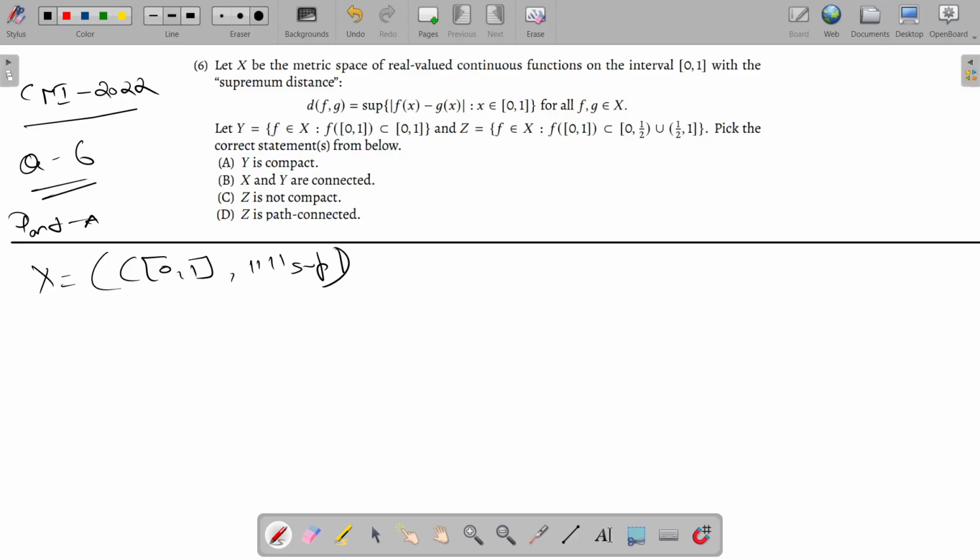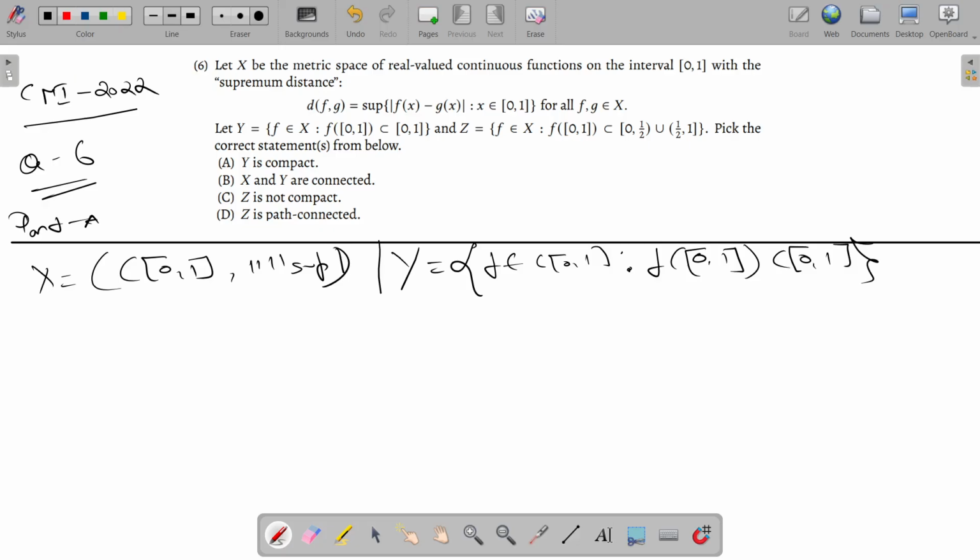So they have defined a subset of this. Let me just reread, the subset. So basically, what is Y? Y contains all those functions, real valued functions on C[0,1], such that the image of f lies inside [0,1]. So the image lies inside [0,1].